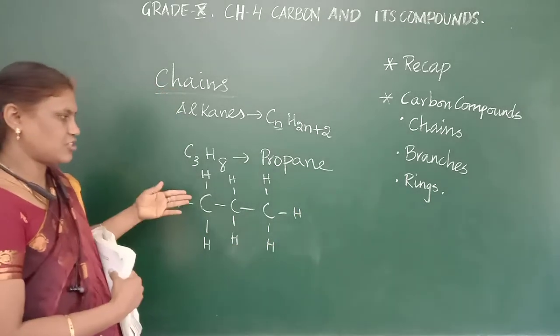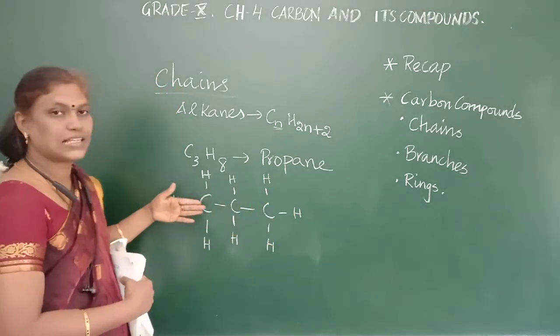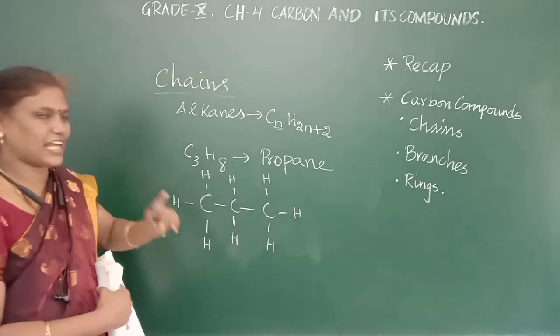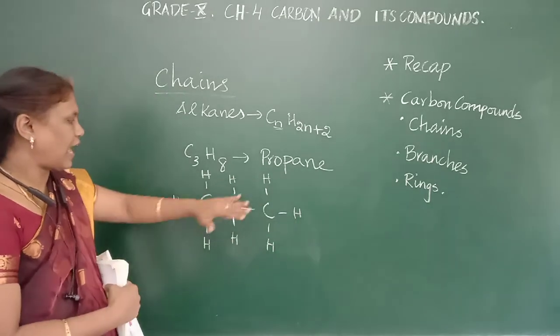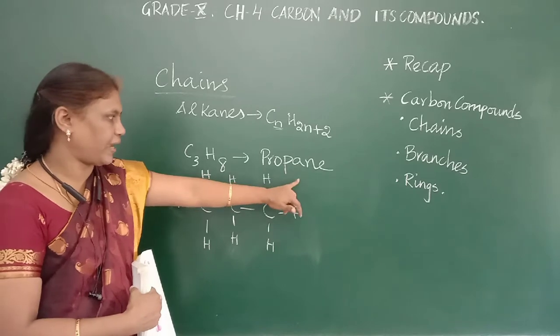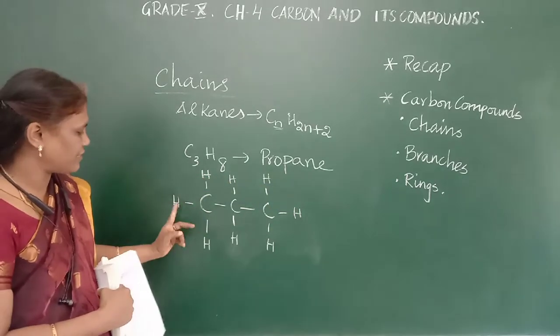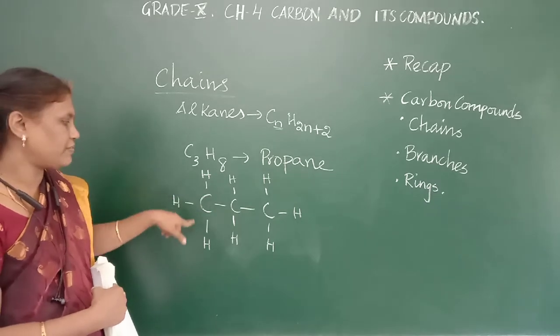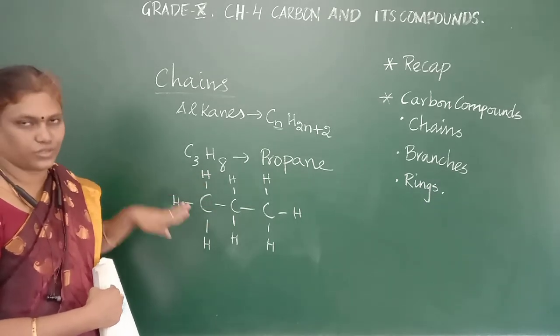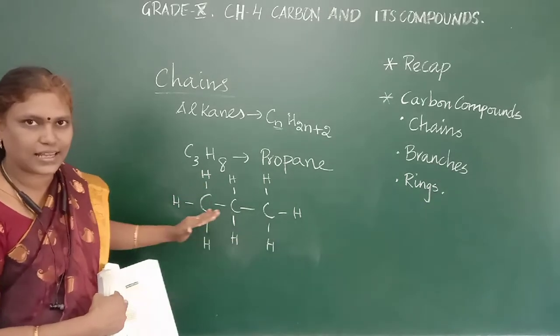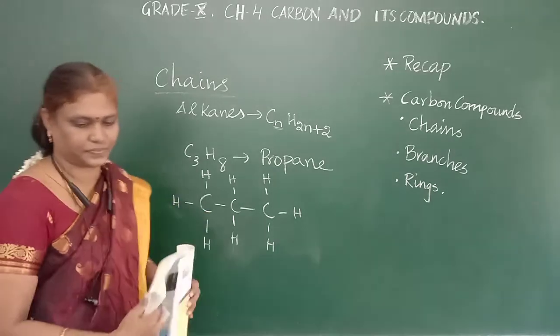Okay, it is a straight chain compound. It has only single bonds and this is named propane. Hydrogen will always have a single bond. Carbon will have 4 bonds around it. So can you understand this? Shall we go for the next?